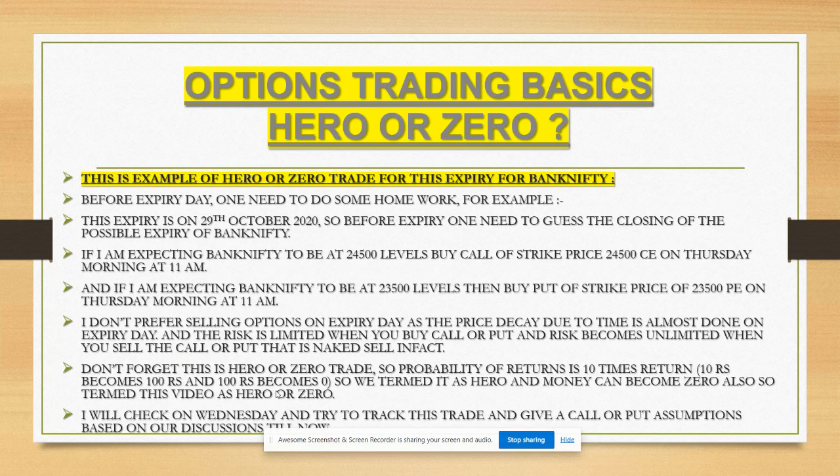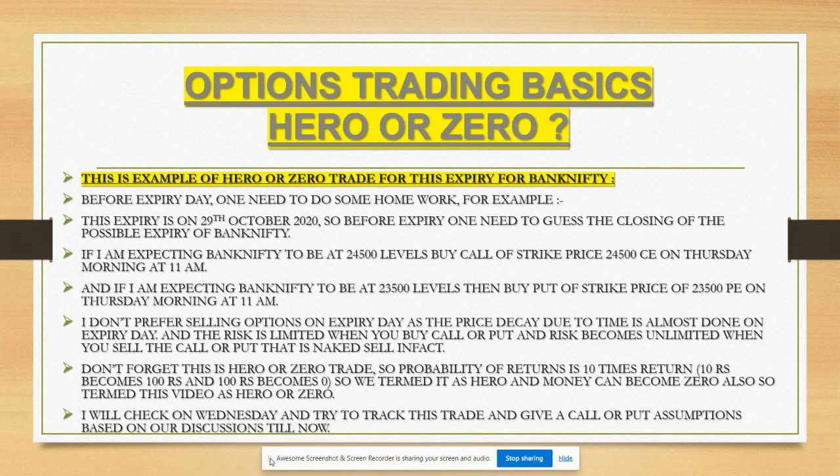Now this is what this slide is all about. I'm trying to show you how a hero becomes a zero. That is the trade, how people are making money and how people are losing money in options. You cannot normally get 100% return, 200% return, 300% in a day, but options do make it possible if you do it right. So this is a simple example.